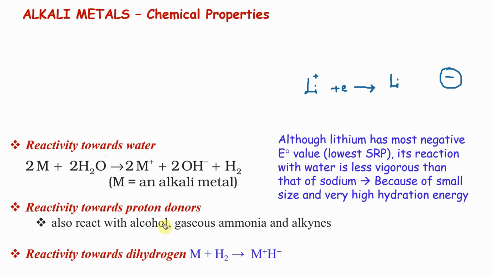Lithium, or in general all of them, react with alcohol, gaseous ammonia and alkynes. Very simple. What do they have in common? Acidic hydrogen. When they have acidic hydrogen, these metals will react with acidic hydrogen to give you M plus and the corresponding redox process. So metals get oxidized, hydrogen gets reduced. Obviously true, the reason is hydrogen is more electronegative than the metals. So the metals are more electropositive, they love to get oxidized, hydrogen loves to get reduced. Reactivity towards dihydrogen is extremely simple. They form hydrides as we saw in our hydrogen chapter.